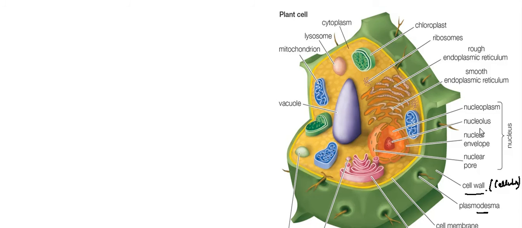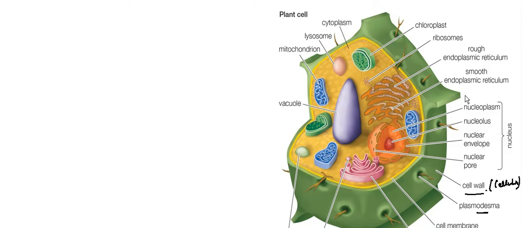Then, as before, nucleoplasm, nucleolus, nuclear membrane, and nuclear pore make up the complete nucleus. Here you can see one difference: the nucleus is shifted to one side of the cell, but in the animal cell it was centrally located.